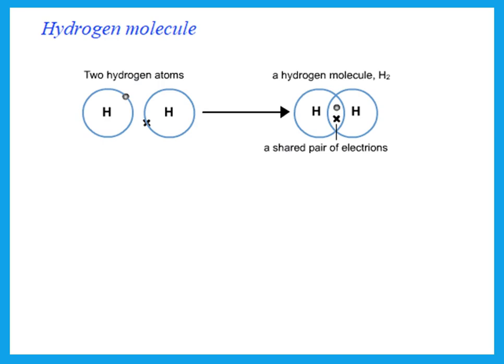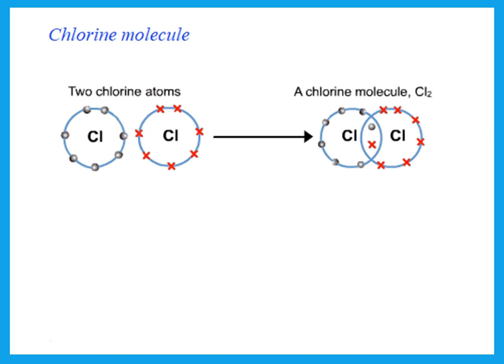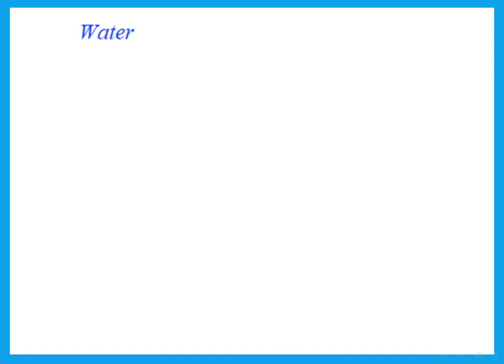Again, please practice drawing this. Hydrogen has 1 electron in the first shell. It needs only 1. So this is the dot and cross for hydrogen. You can draw it with circles or without circles. Chlorine molecule means I have only chlorine atoms and each atom needs 1 electron. So they're going to share 1 pair of electrons.